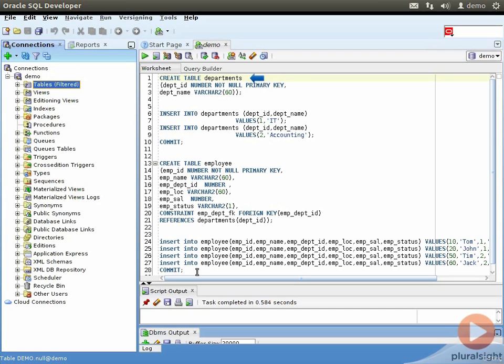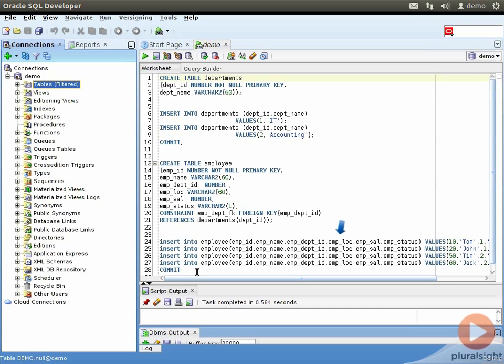First is a departments table with two columns, department ID and department name. We insert a couple of rows in this table for department ID 1 for IT and 2 for accounting. Next, we create the employee table with columns EMP ID, EMP name, employee department ID, employee location, employee salary, and employee status with the foreign key constraint EMP-DPT-FK, creating a foreign key on EMP-DPT ID, referencing the department ID from the departments table.